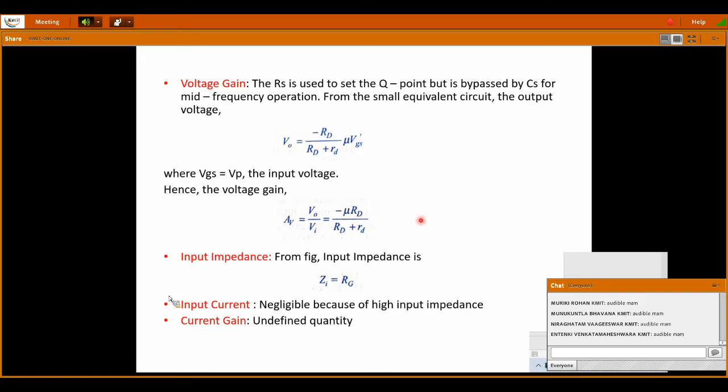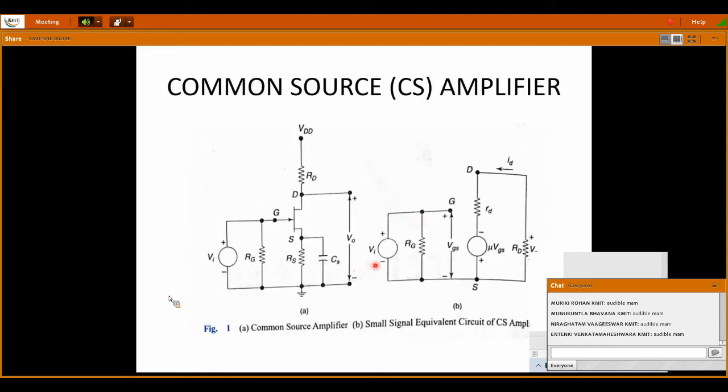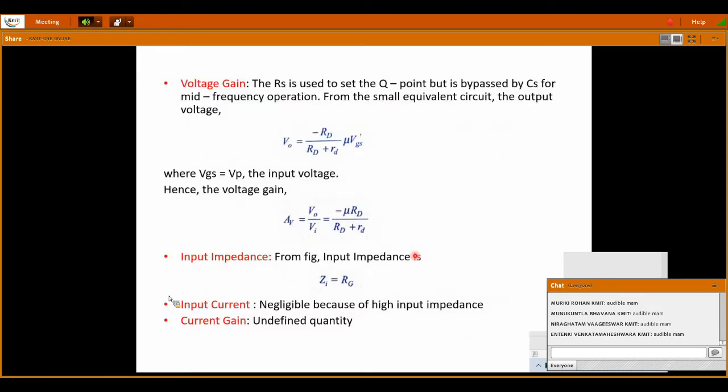That's all. Okay, and the next parameter is input impedance. Input impedance is very simple, taken looking from the input side. So what is our input impedance? RG. So directly Zi, since it is AC analysis, we write it as an impedance. For DC analysis, we just call it resistance. So Zi, input impedance, is nothing but RG. And input current is negligible because of high input impedance.